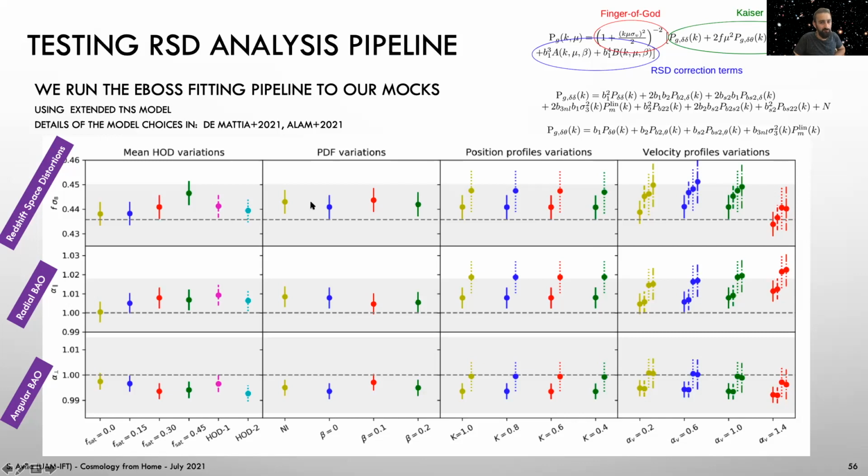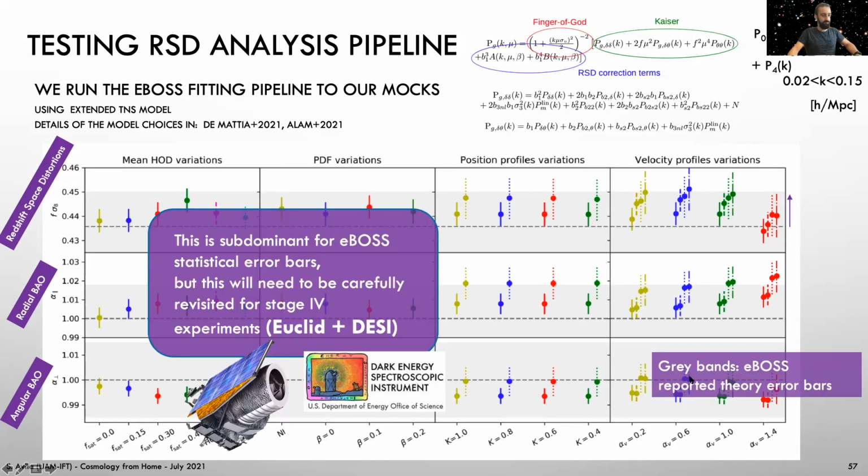As you see, you find some scatter even if the underlying dark matter simulation is the same one. Given this dispersion, we decided to report these gray bands as our systematic error on the theory. And this was completely negligible compared to the statistical error bars of eBOSS. However, as we go to the next generation of surveys, increasing the statistical precision, but also wanting to go to smaller scales, we will need to revisit this very carefully and see whether we need to improve the modeling.